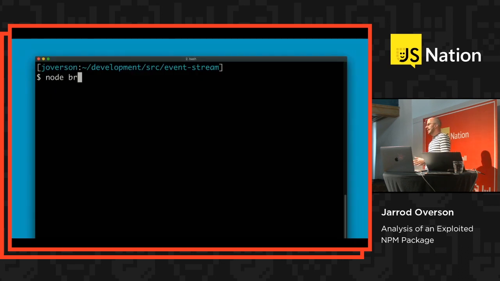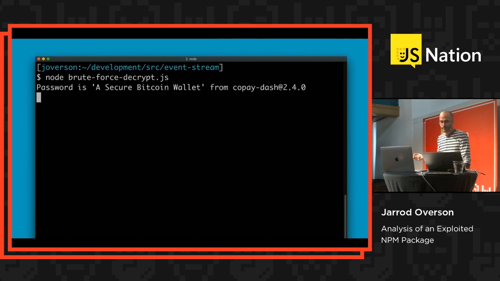Now, this is the type of Hail Mary that very likely is not going to work. This is just the first obvious place to go in order to see if we can get some clue as to what is actually decrypting this file.